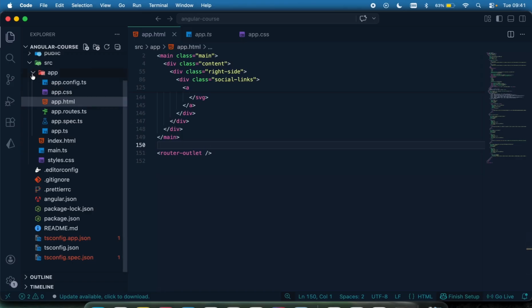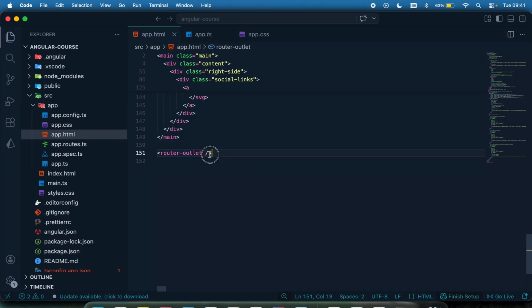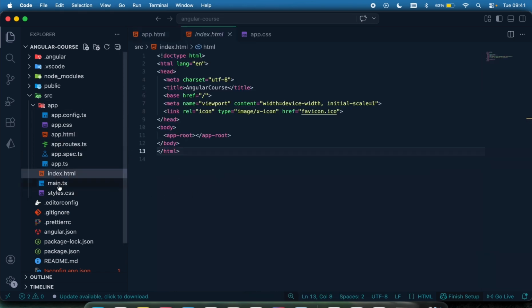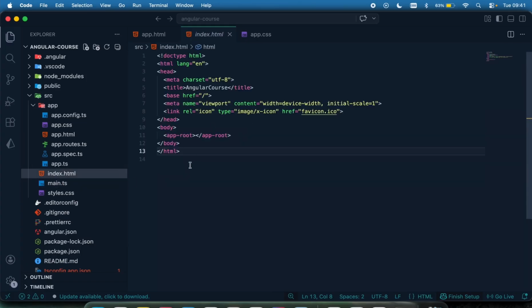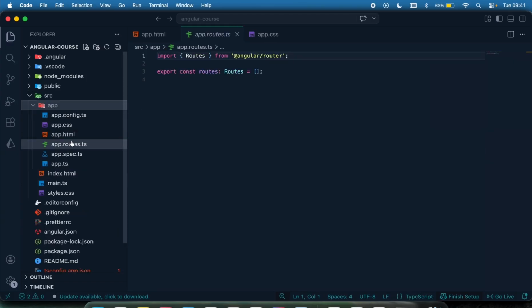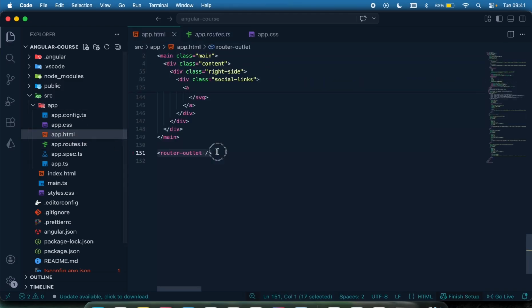So again, all our implementation is going to be inside the app right here, and whatever page we're on is going to be bundled and placed in the router outlet, which everything will be bundled and then rendered by our main.ts inside the index.html. So that's how it works. Within the app folder right here, we have the app.routes. Here we have to register all our routes so that they can easily be placed right here in the router outlet.